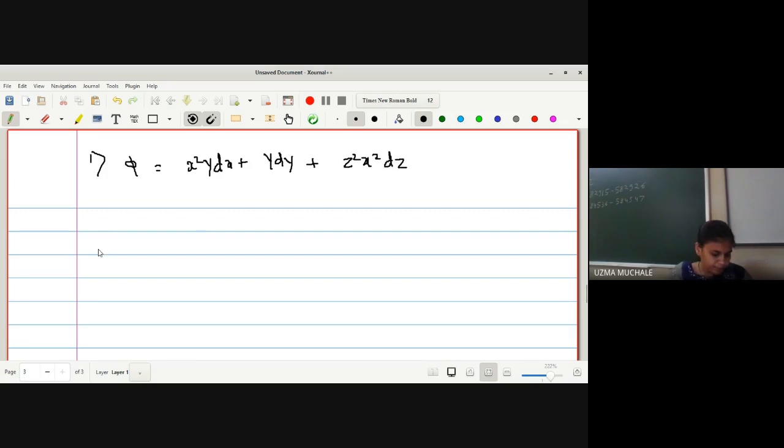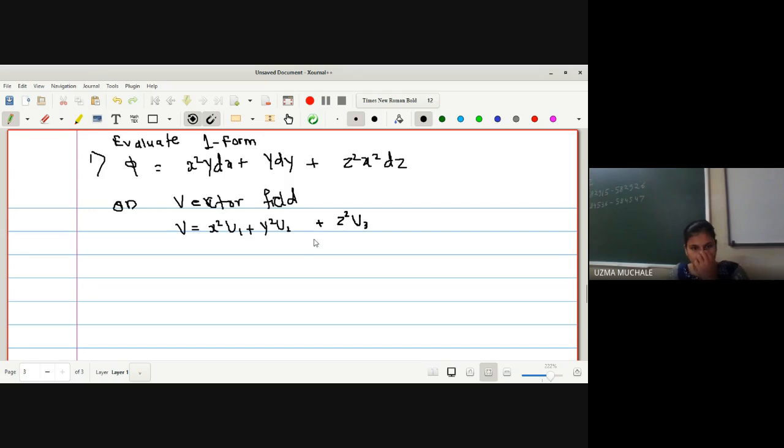Evaluate the one form on a vector field V equal to x square u1 plus y square u2 plus z square u3.